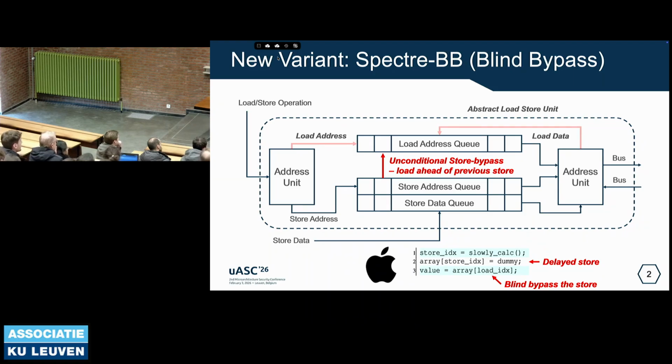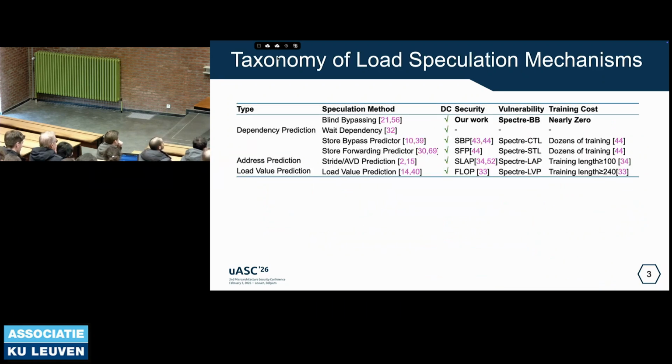So here is a new type of Spectre attack. Compared with previous work on load-related speculation, such as SLAP or FLOP, which require hundreds of training runs to make the predictor learn the value they want to predict, and even previous work such as store-to-load or cache-to-load still require dozens of training runs, this type of attack on Apple Silicon has no training requirement to make the speculation happen.